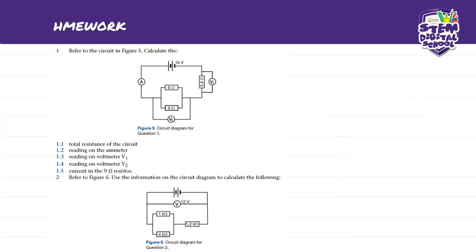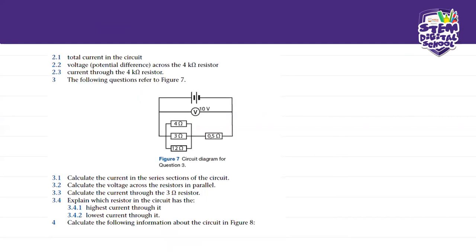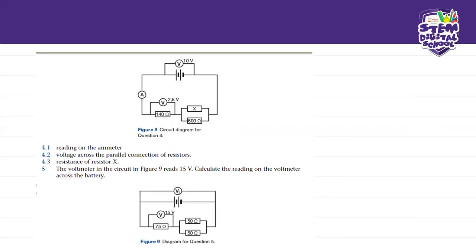So I'm just giving you time to take pictures of your homework. Okay, this is our number 2. Please take a picture. We're going to start with them tomorrow before we move to our next lesson. Okay. So here is the number 4.